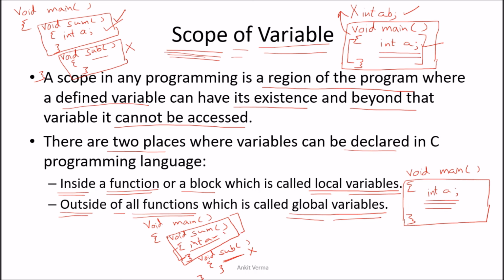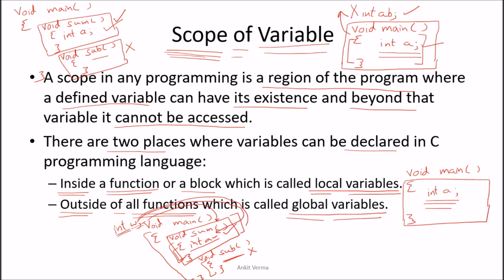So here the variable is local, but somehow if I declare the variable on the top of void main, if I say int w here, now this w is outside, it has the global scope. That means it is above this bracket, and also above this bracket, and above this bracket. So this w can be used inside the main. It can also be used inside this sum.